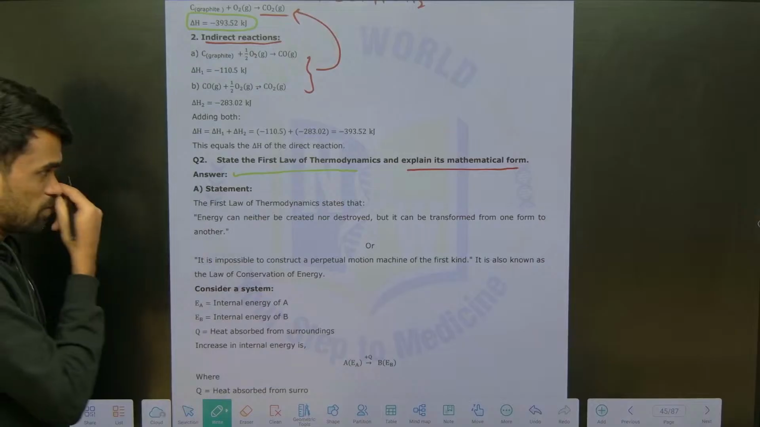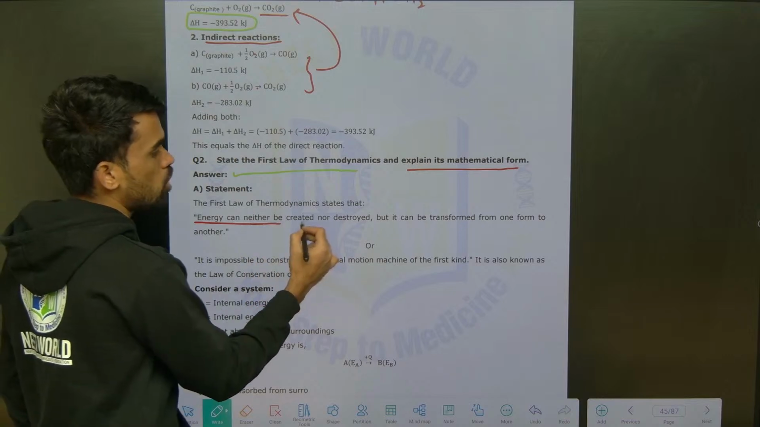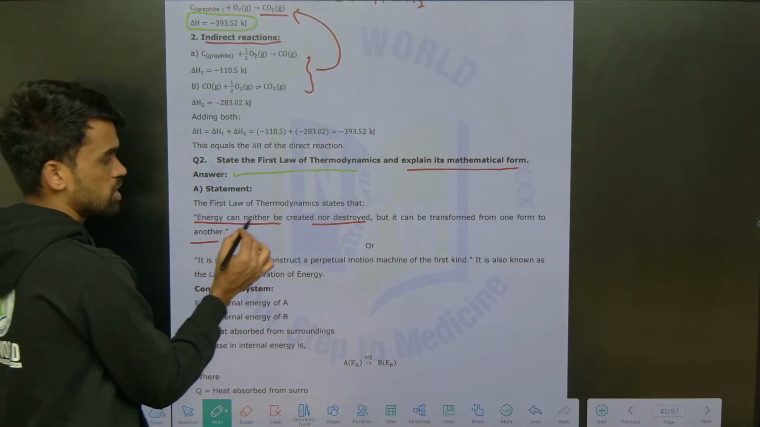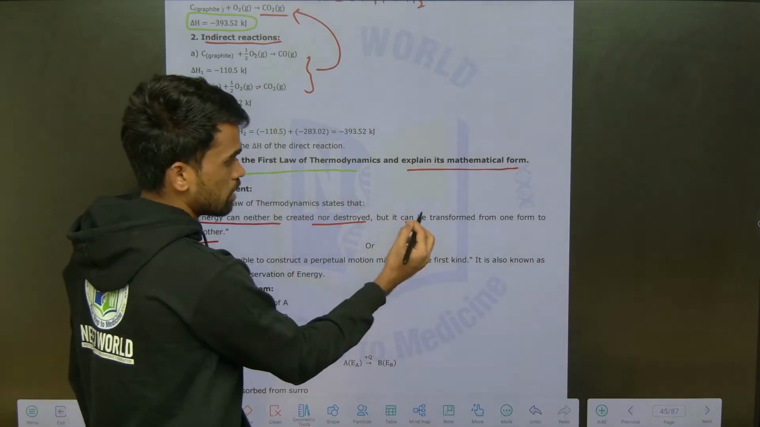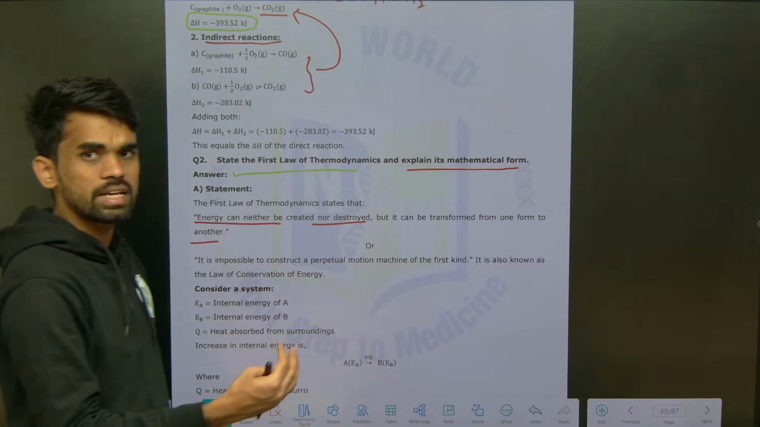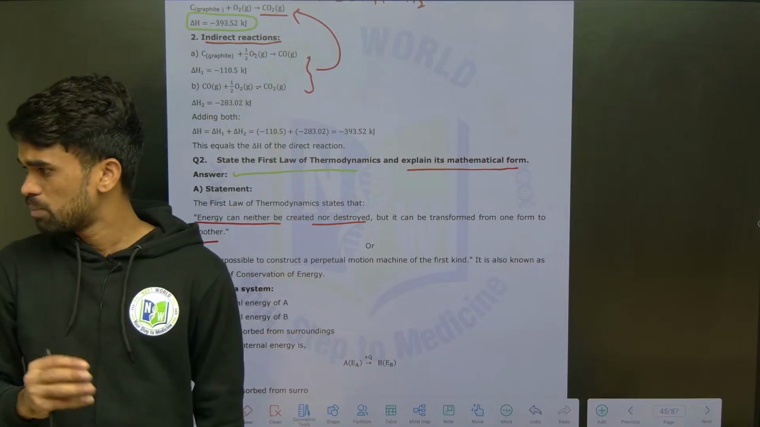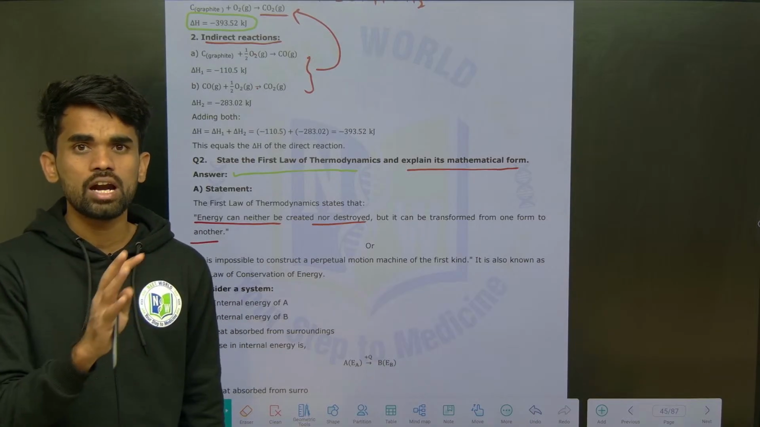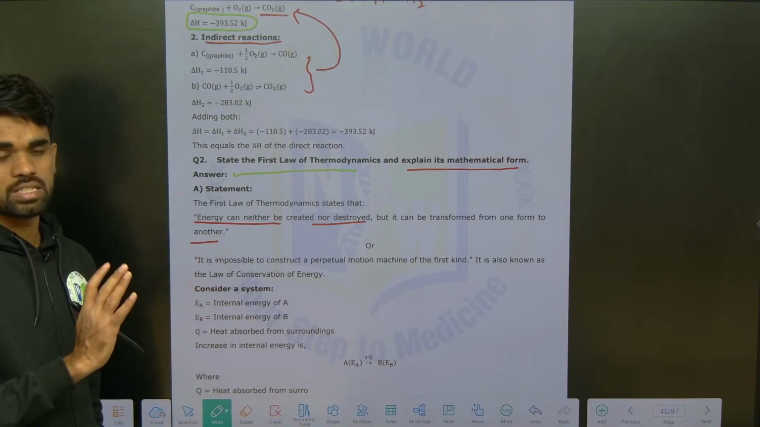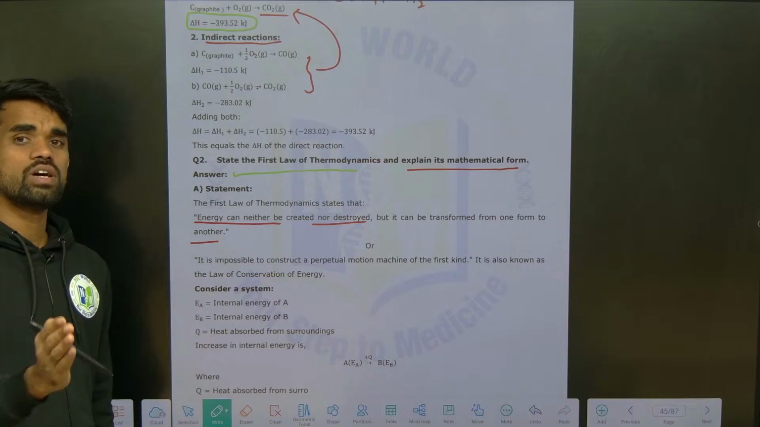So it is very easy. The first law of thermodynamics states that energy can neither be created nor be destroyed, but it can be transformed from one form to another form. Just remember this. It means you are converting electrical energy to mechanical energy or mechanical energy to electrical energy like this. From one form to another you can convert, but destroying it or creating it will not be possible, that is what they are saying. But we can transform or convert from one form to another form, that's it.